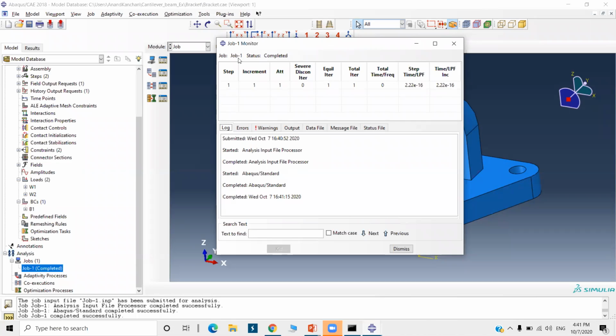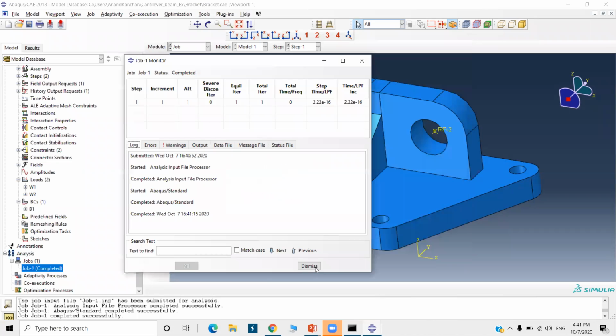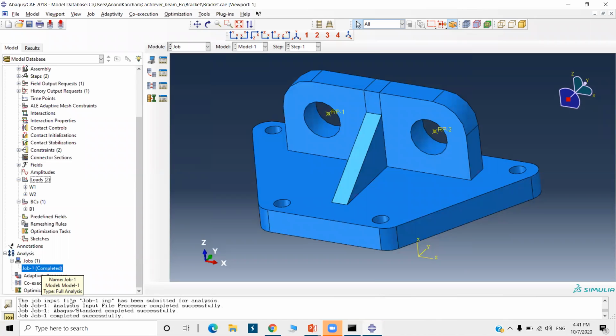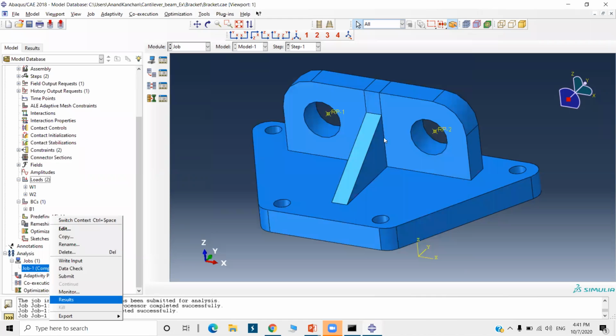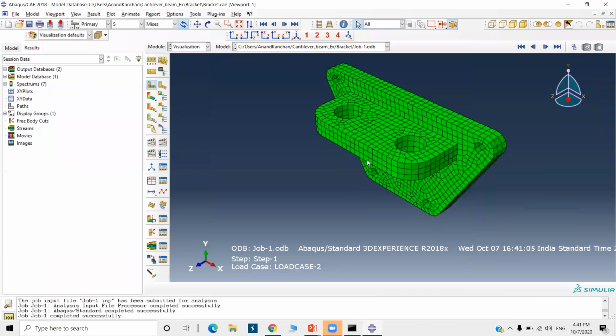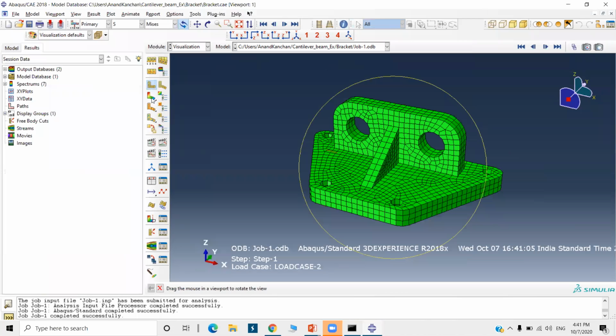So it is very simple. So it's completed. Just dismiss it and right click on this job one completed and go to results. Now go to this plot contours on deformed shape.